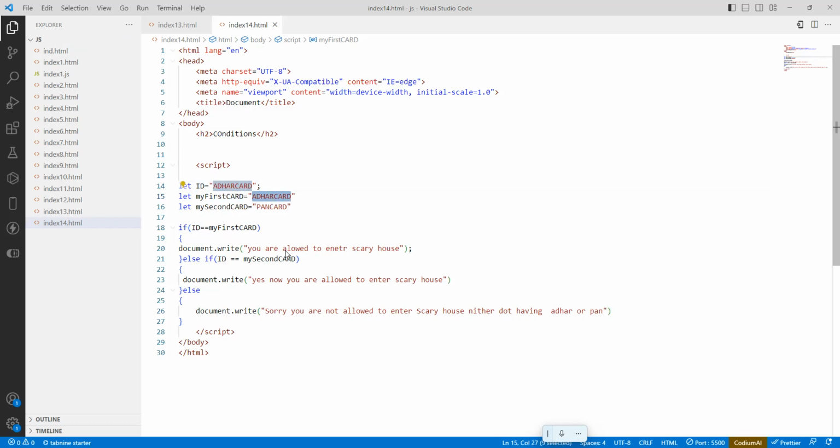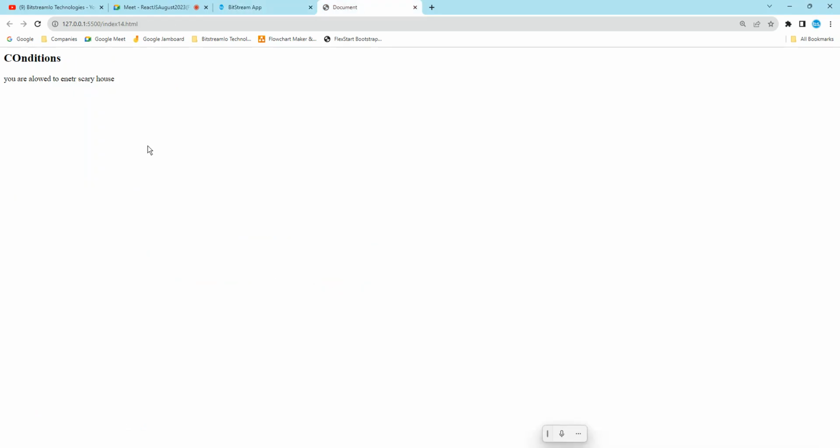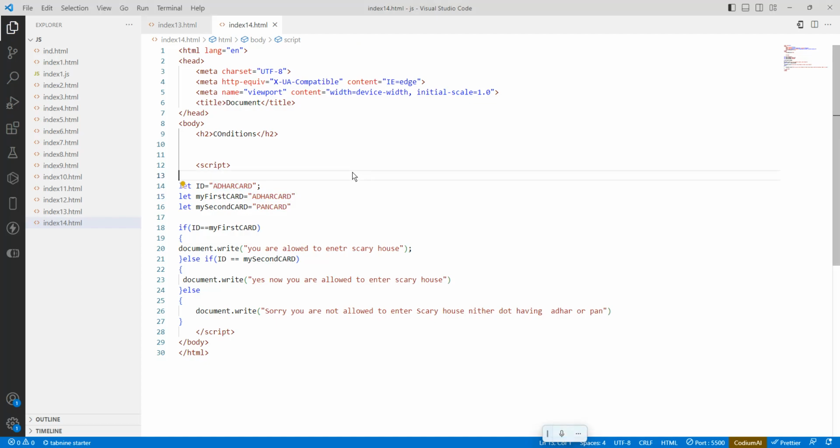So if you see here, you are allowed to enter a scary house. How is it? The ID card that needs to be brought is the Aadhaar card. What card do I have? My first card is the Aadhaar card. Then this block will be executed, and the remaining will be ignored.